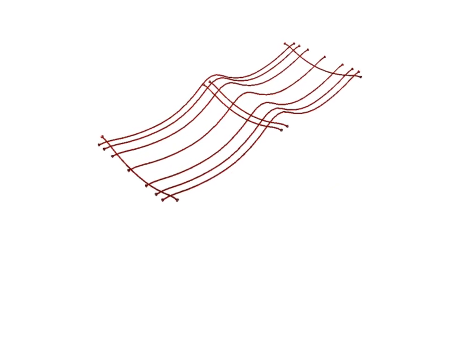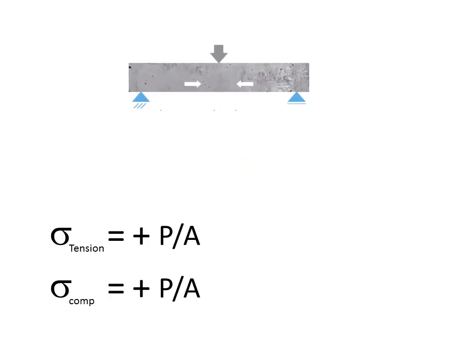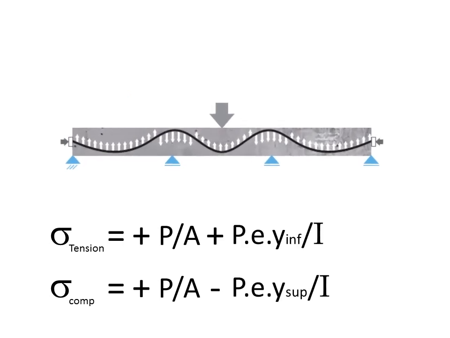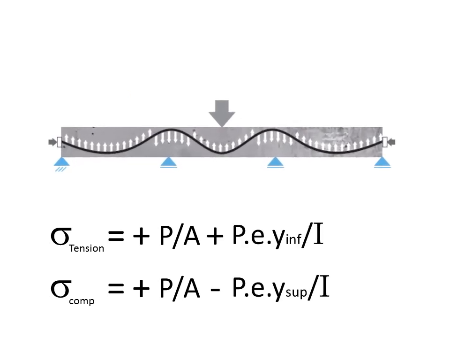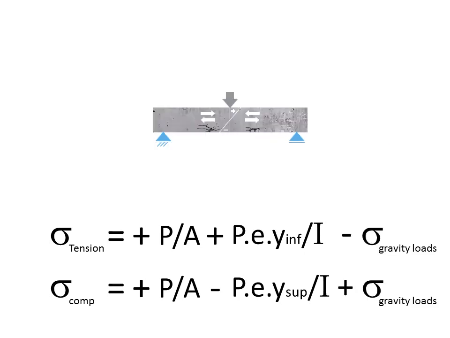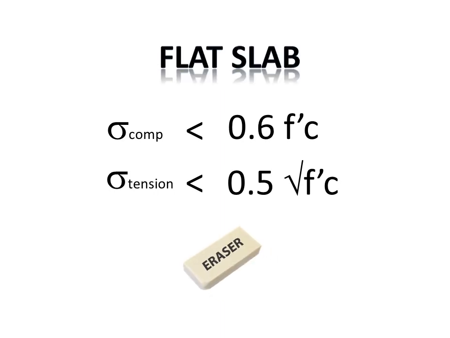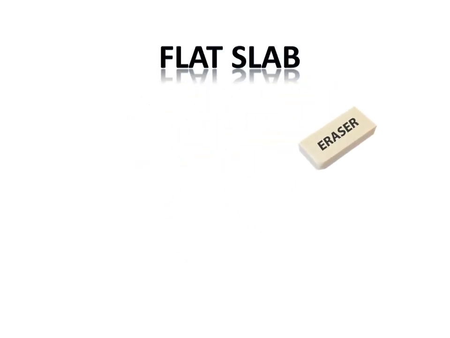Post-tensioning tendons are virtually replaced in the slab by a set of forces they exert on it. First, compression along the slab perimeter that resists tensile stresses, and in addition upward forces in the span and downward forces over the supports that decrease the tension and compression stresses due to applied loads. According to ACI code, the compression stress in concrete for prestressed flexural members should not exceed 0.6 f'c at surface, and the tension stress should be less than or equal to 0.5 square root of f'c for two-way systems, while for a flat slab no limits exist for stresses at surface.